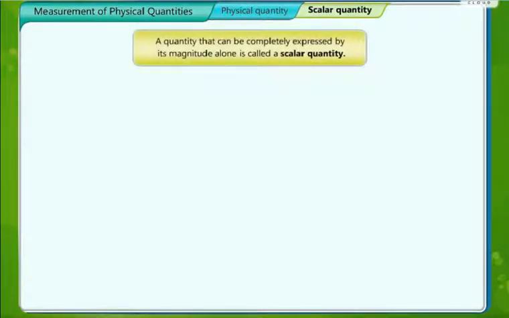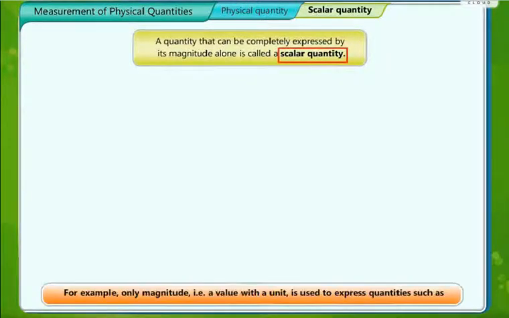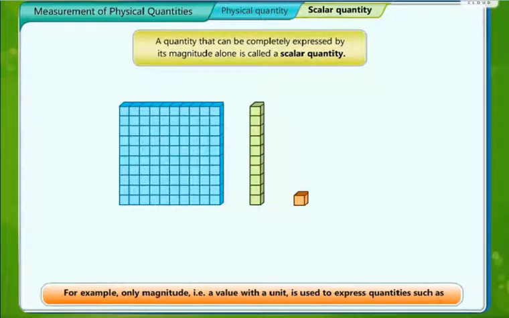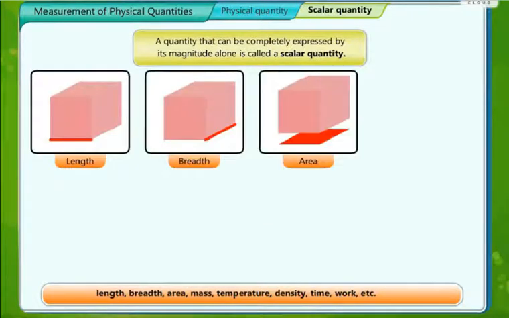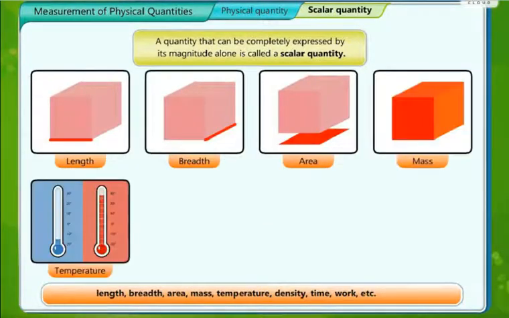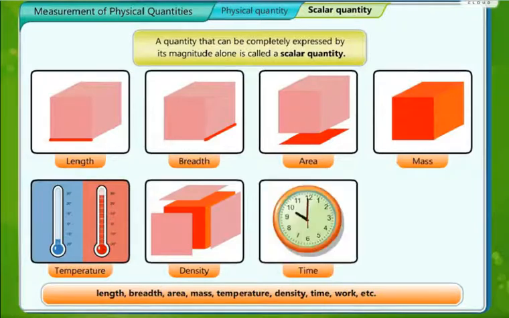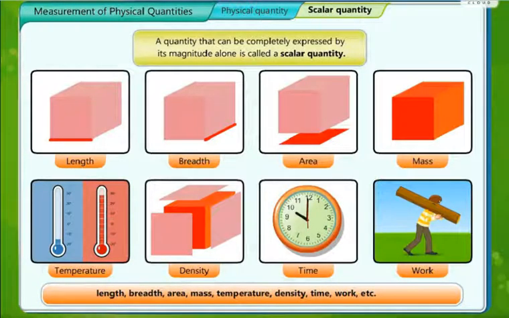A quantity that can be completely expressed by its magnitude alone is called a scalar quantity. For example, only magnitude, that is a value with a unit, is used to express quantities such as length, breadth, area, mass, temperature, density, time, work.